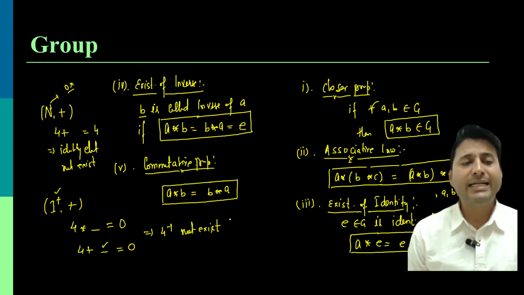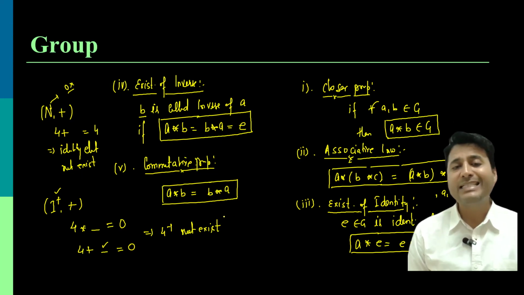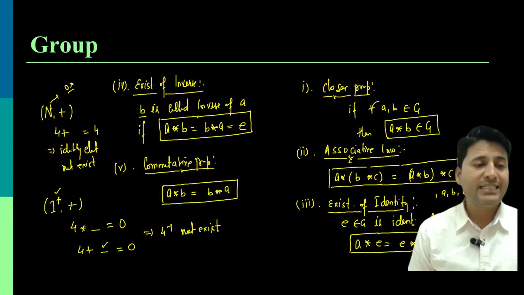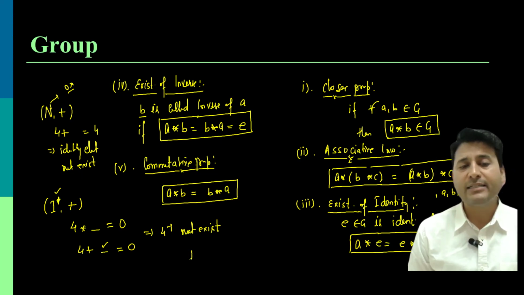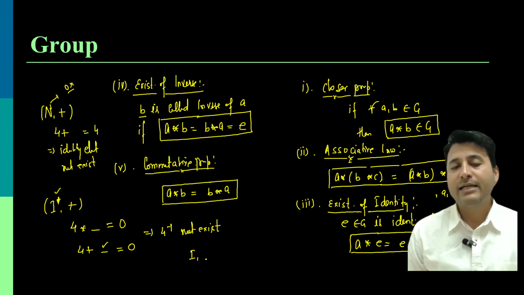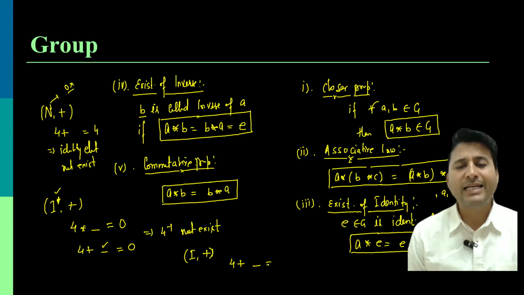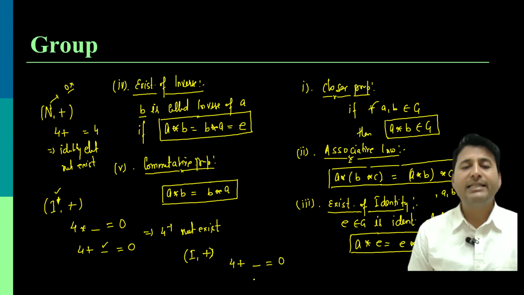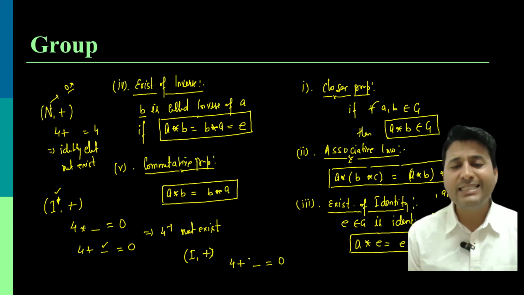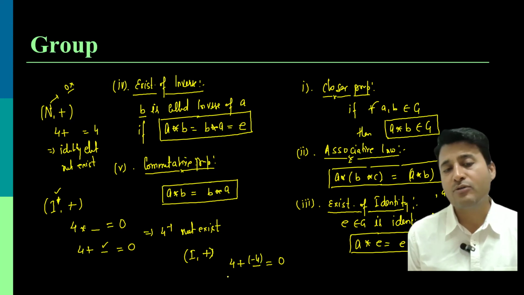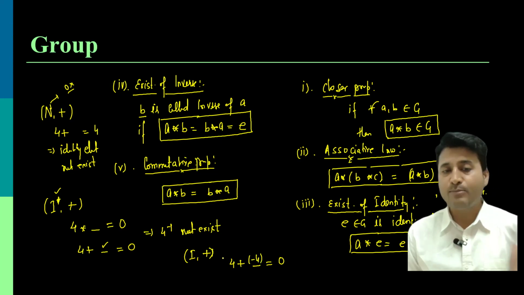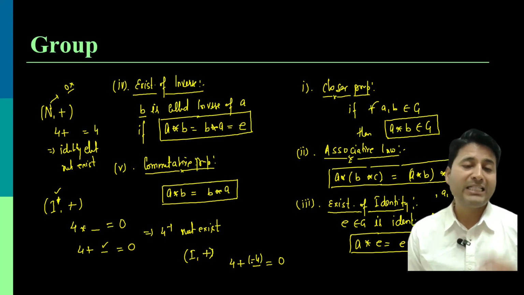On the other side, if in place of positive integers I take the set of all integers with the operation addition, then what will happen? Let us try to understand. Now what should be added to 4 so that I get the identity 0? In integers, positive and negative both are there, so I do have minus 4 also.